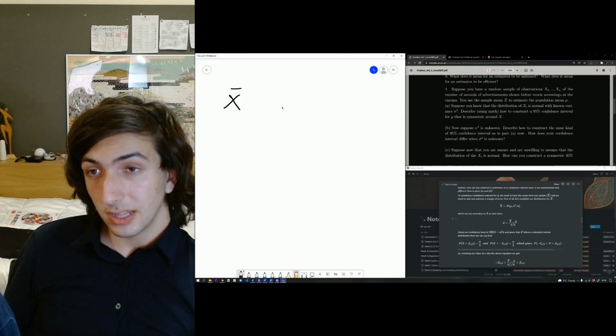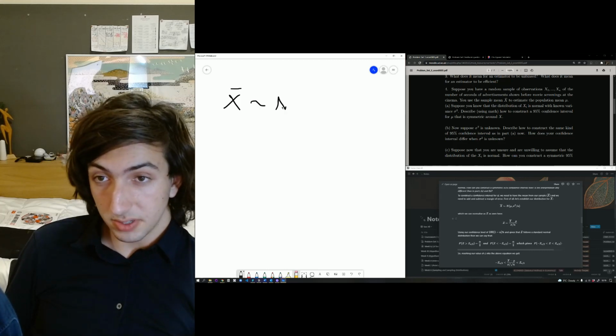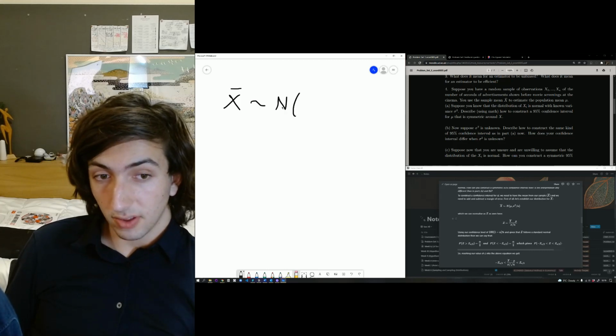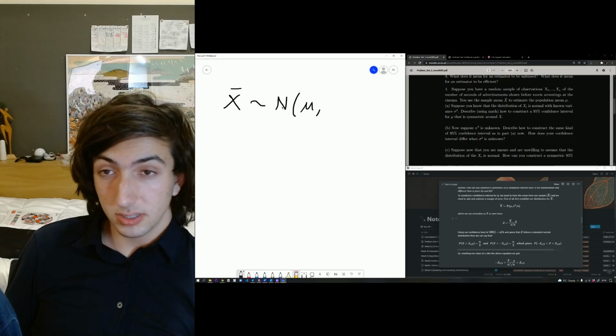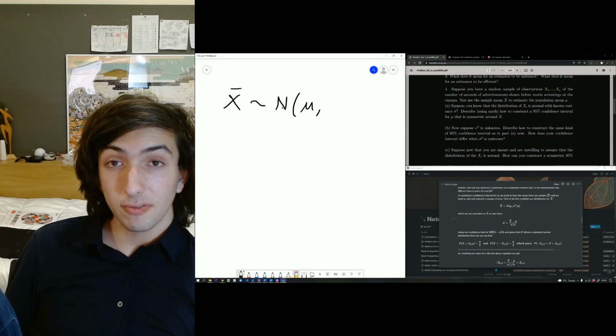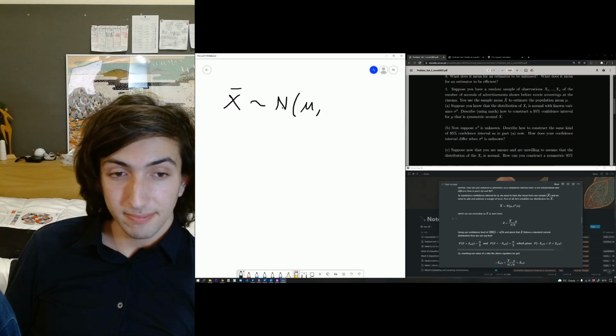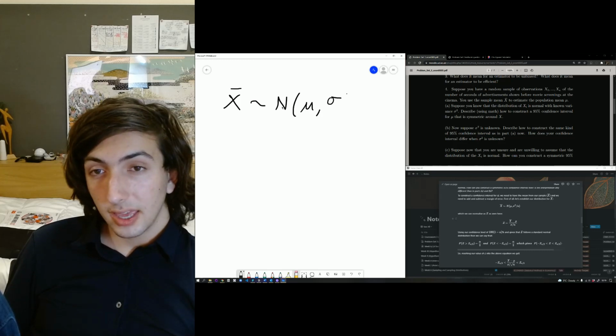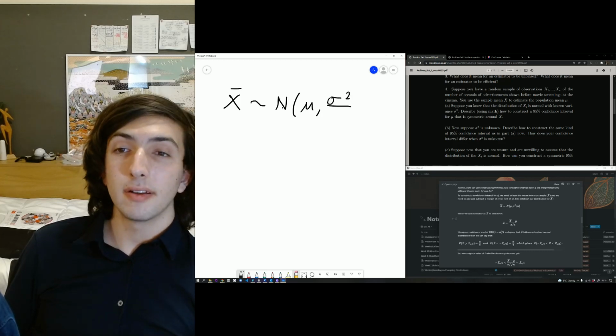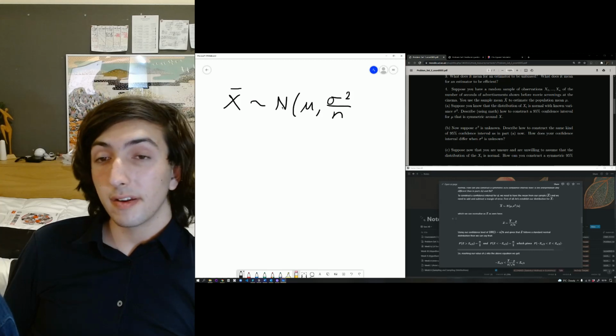So first of all, let's assume this is normally distributed, which gives us the following. We're assuming it's normally distributed with a mean of mu, and we've got a variance of sigma squared over n.